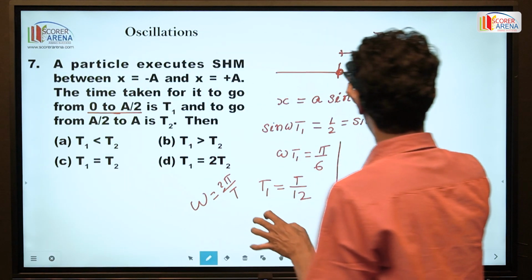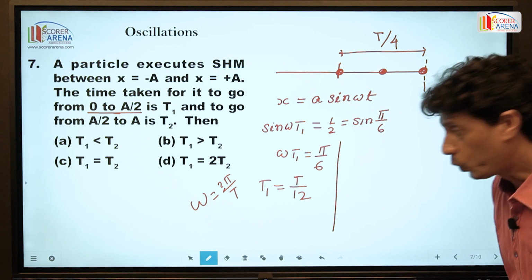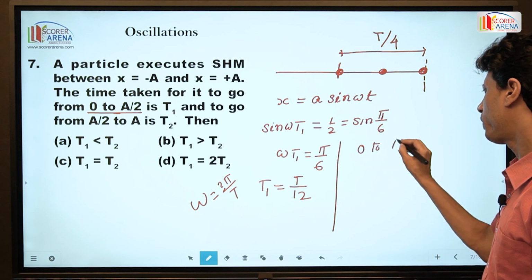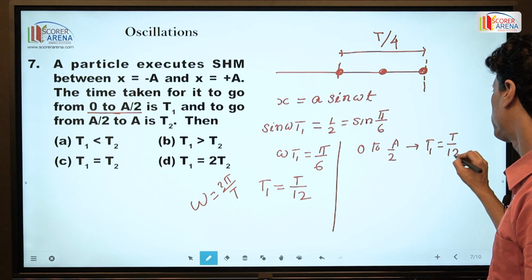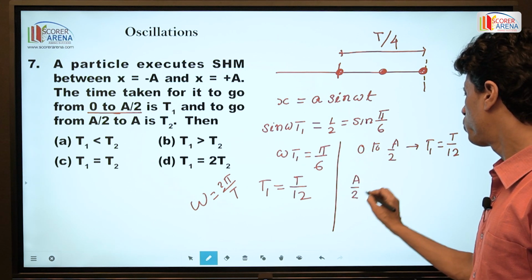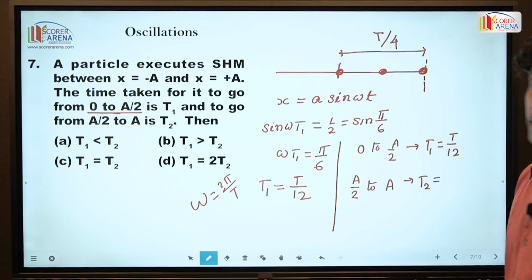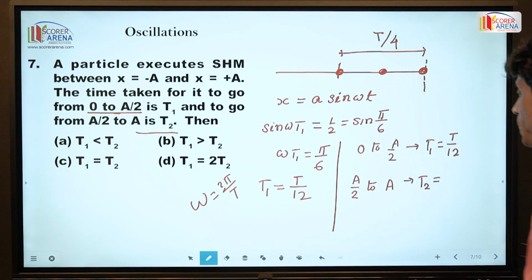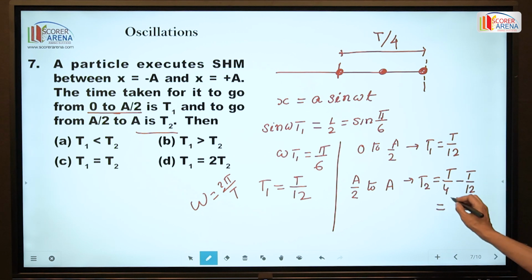So the time from this point to this point is t by 12, and from this point to this point is t by 4. So here, from 0 to a by 2, the time taken is t1, which is equal to t by 12. Simple. And from a by 2 to a, if I say the time is t2, as given in the problem, this is t by 4 minus t by 12, and this becomes t by 6.